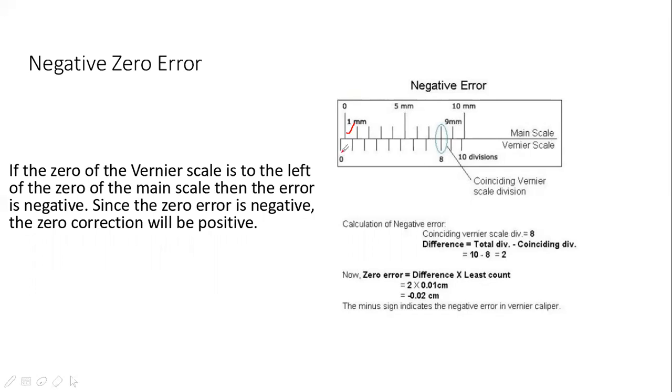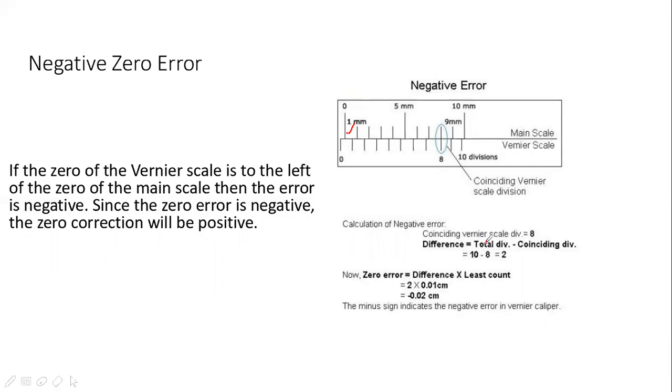So first you will look at these lines. You will see the line which is in front of a line on the main scale. For example, this one is just in front of each other. You will calculate the number of that line. It is number 8. So here you will write calculation of negative error. You will write the number of the line which is in front of the line on the main scale. It is number 8.